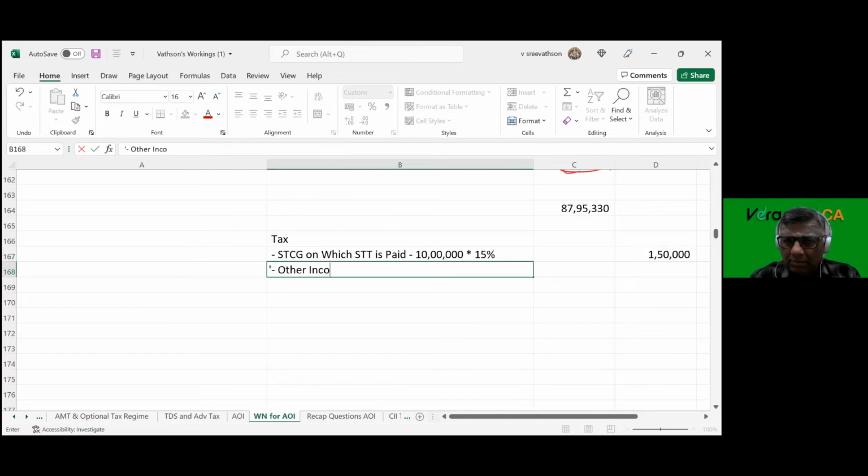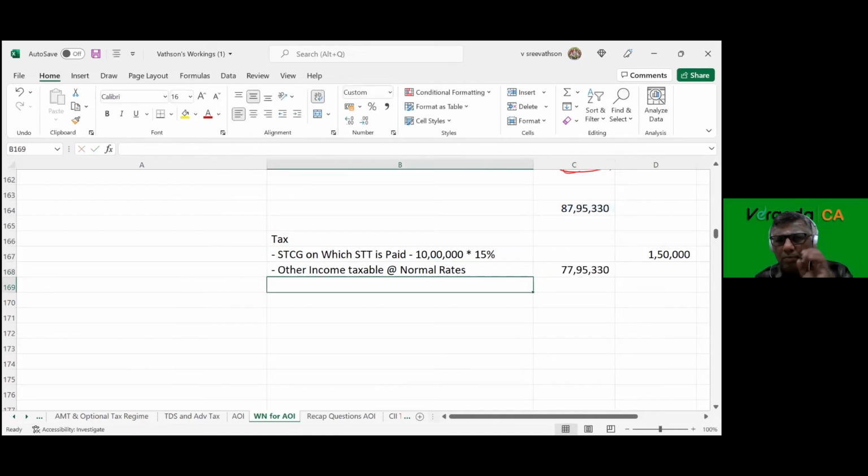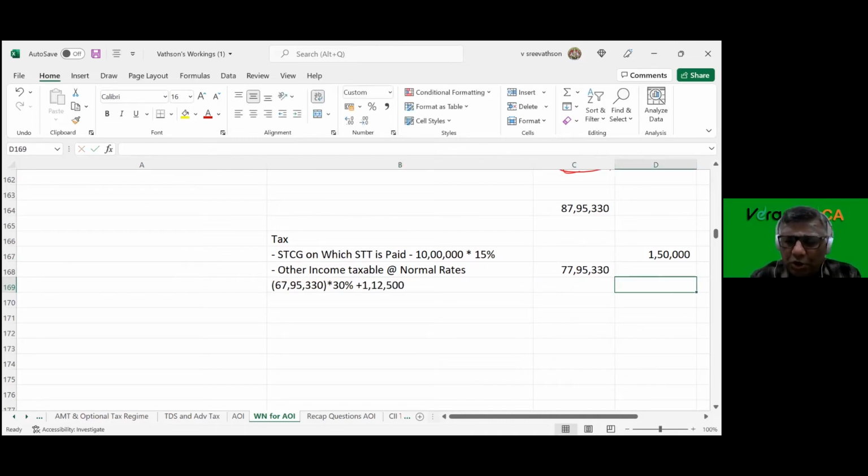Other income taxable at normal rates, that is 87,95,000 minus 10 lakhs taxable at normal rates. Of this, 67,95,330 into 10% plus 1,12,500. Shall I tell you again?